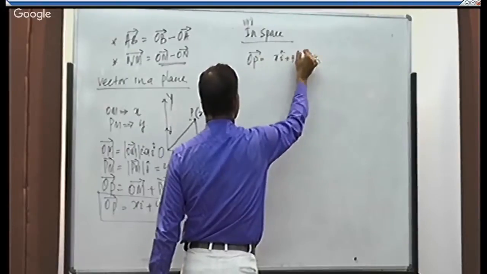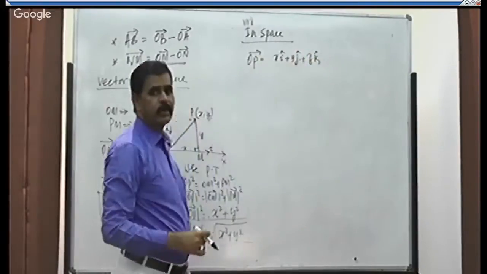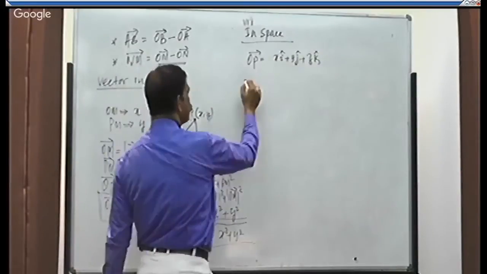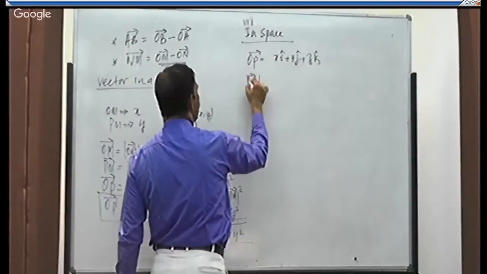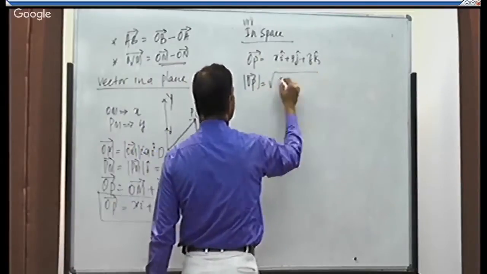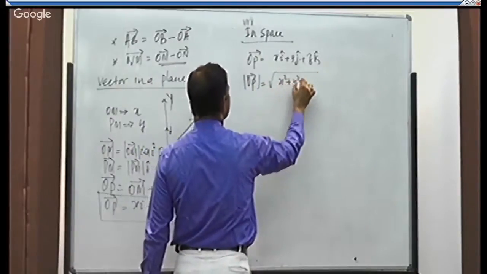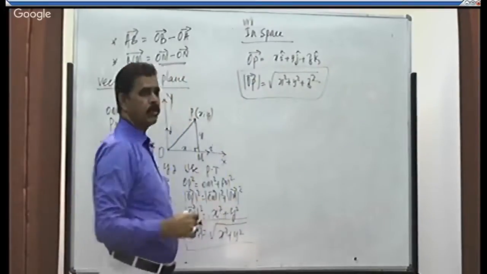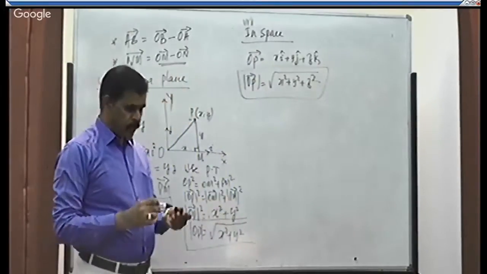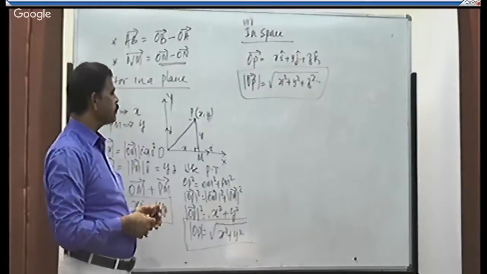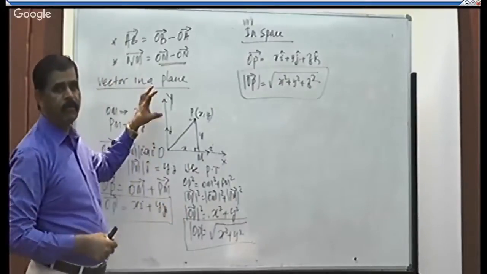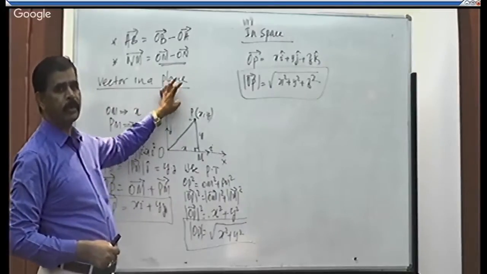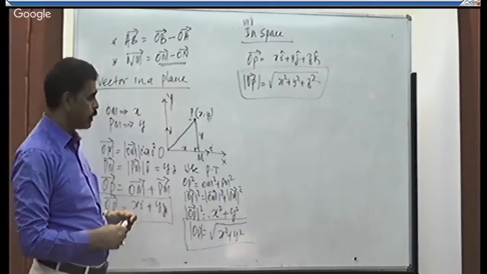So i, j, k are unit vectors along the x-axis, y-axis and z-axis. The magnitude of a vector in space is equal to root of x square plus y square plus z square. We can also derive it, right? So this is about the basics of vectors, how a vector can be formed using a point, that is position vector, right?